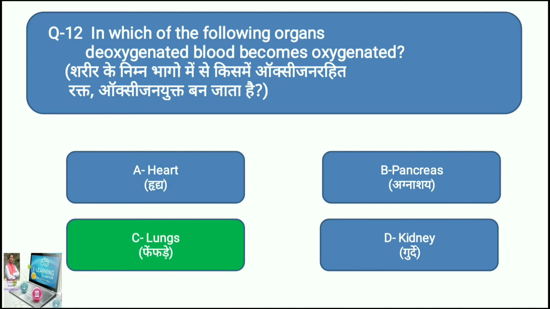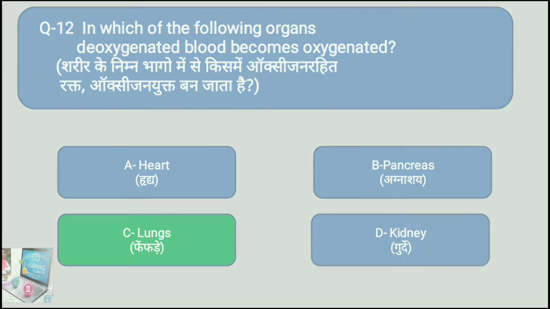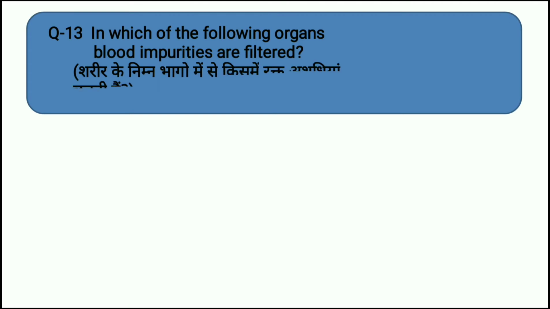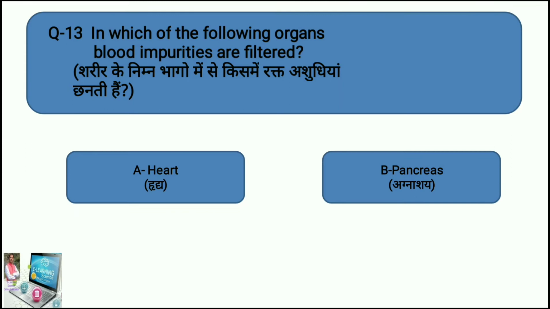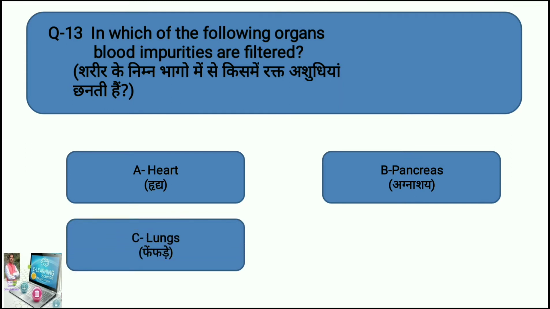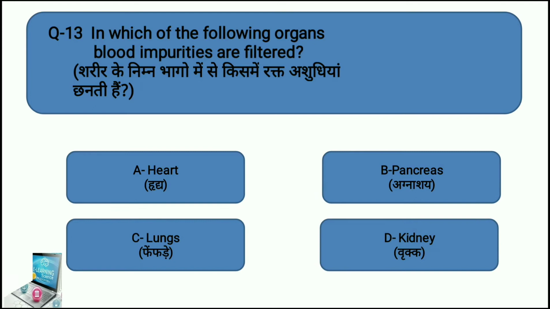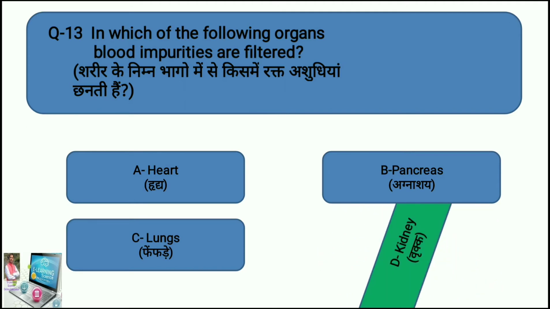Okay, let's move toward question number 13. Question number 13 is, in which of the following organs are blood impurities filtered? In which part of our body do the impurities of the blood get filtered? Your options are, option A heart, option B pancreas, option C lungs, and option D kidney. The right answer is kidney, right?